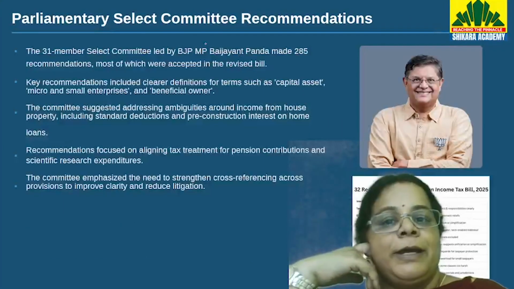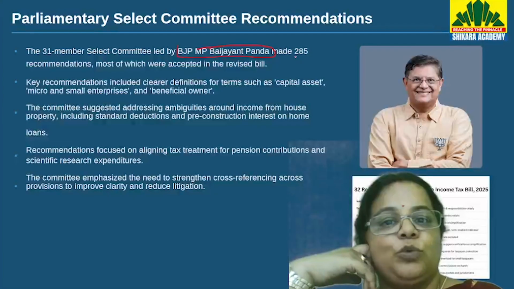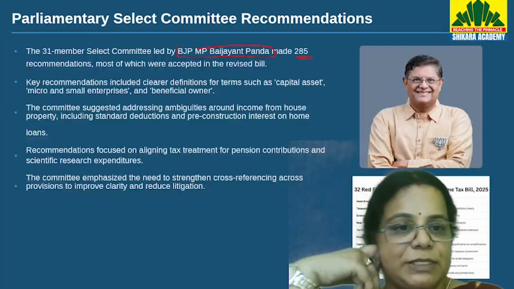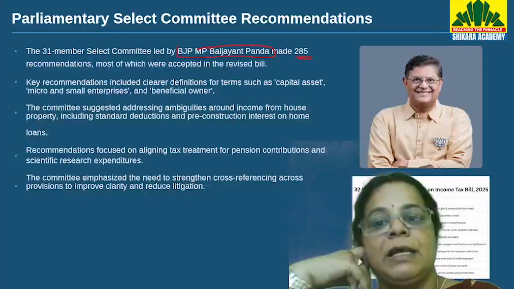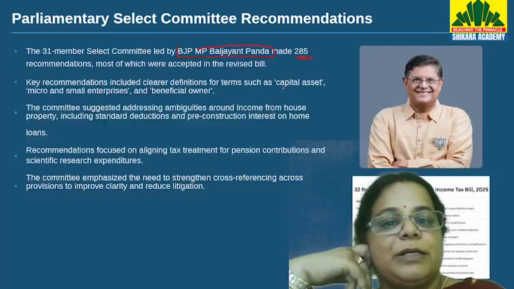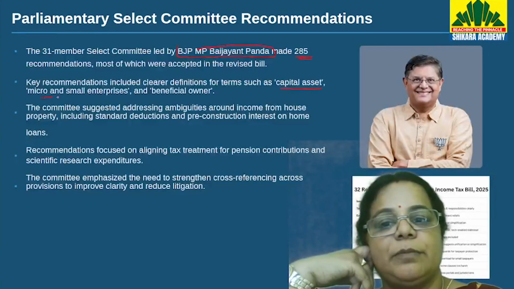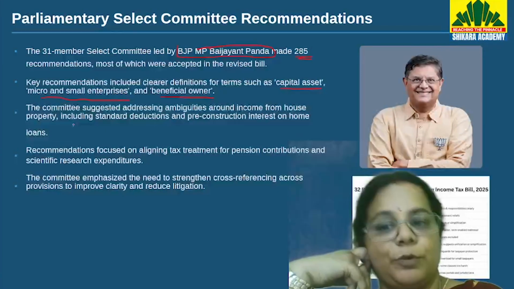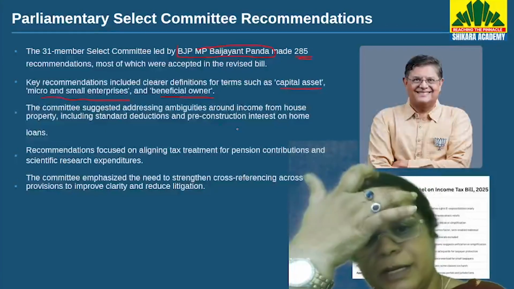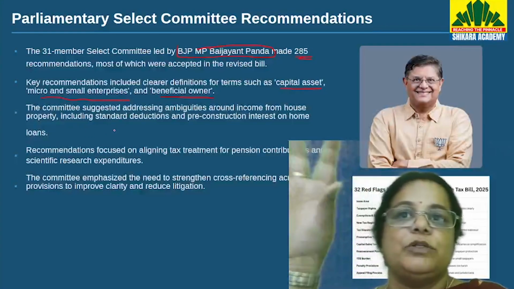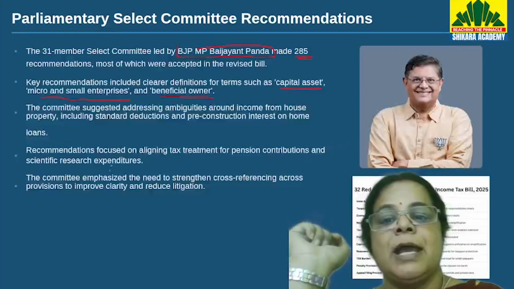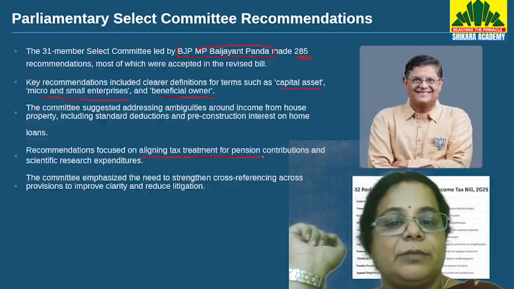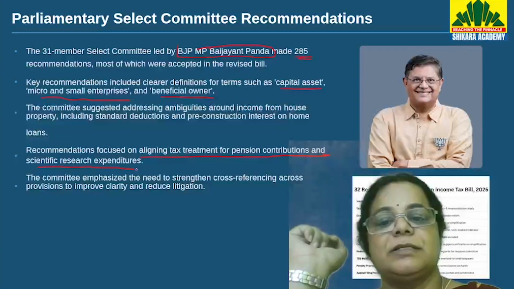Parliamentary Select Committee, who headed it is important. It was headed by BJP MP Vijayanath Panda, and it made 285 recommendations, most of which have been accepted in the revised bill. Key recommendations included, it said there should be a clear definition for terms like capital assessment, micro and small enterprises, beneficial owner. The committee suggested addressing ambiguities around income from property including standard deduction and pre-construction rate on home loans. So, what should be the pre-construction rate, post-construction rate? Recommendations focused on aligning tax treatment for pension contributors and scientific research expenditures.